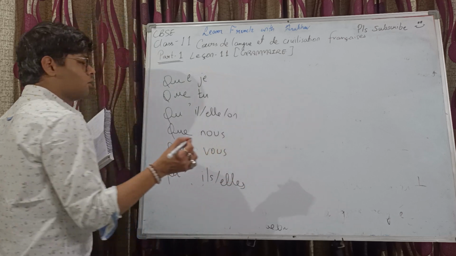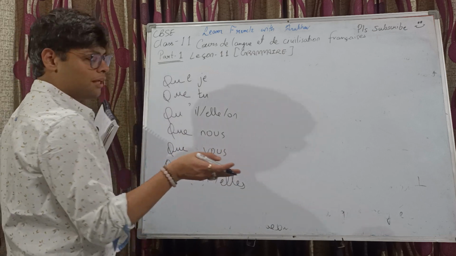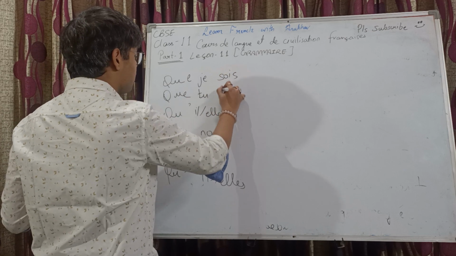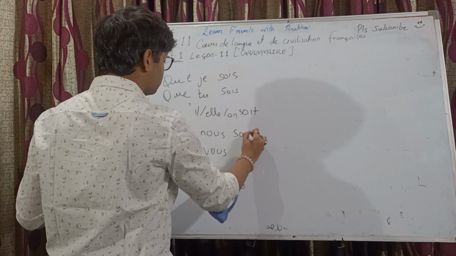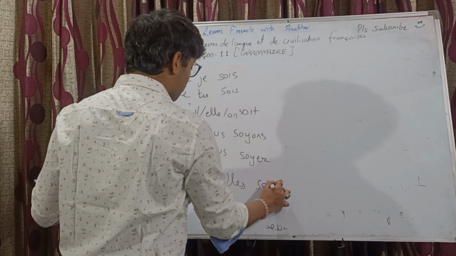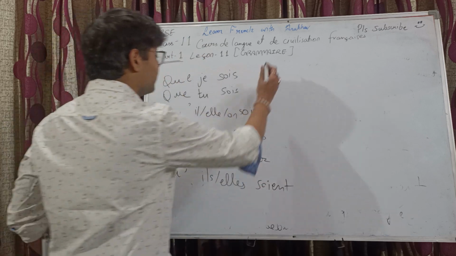Also, let's just conjugate the auxiliary verb être in subjunctive as well, because we are doing présent passif, right? So, it's sois, sois, soit, soyons, soyez, soient. Easy enough? Now, attaquer.